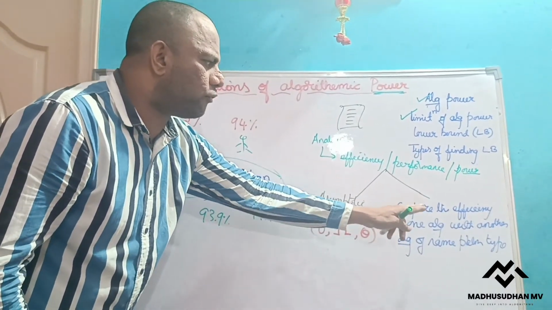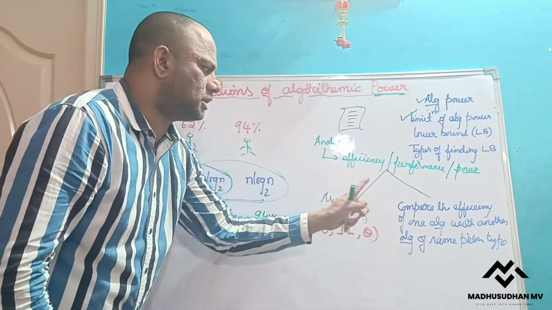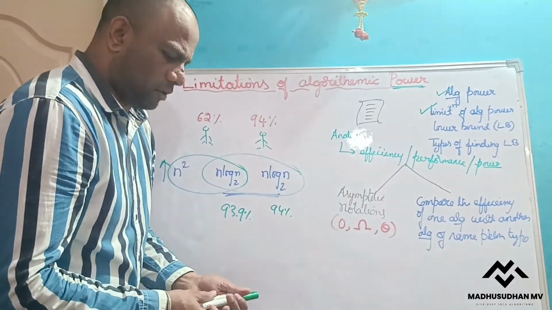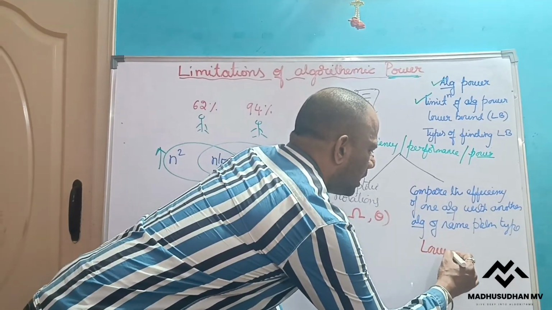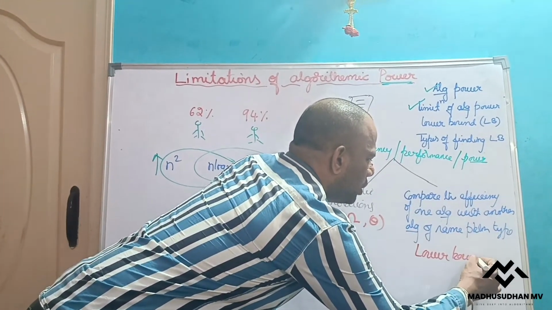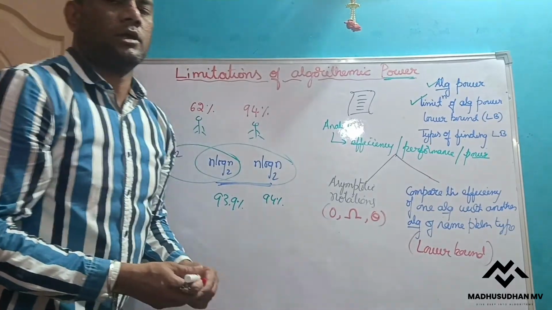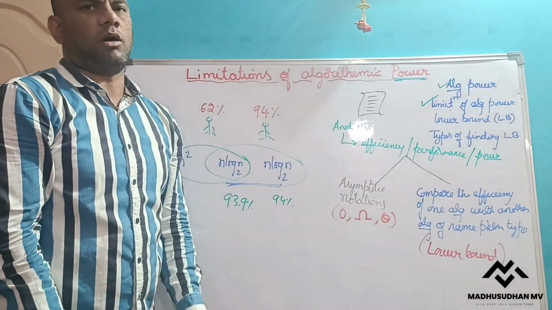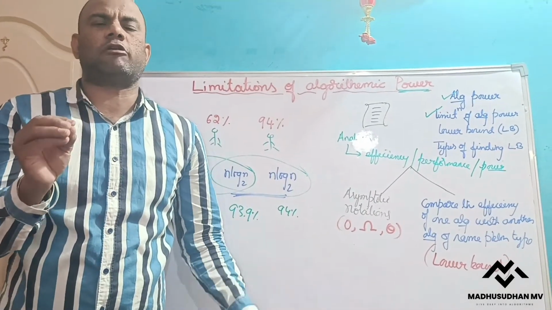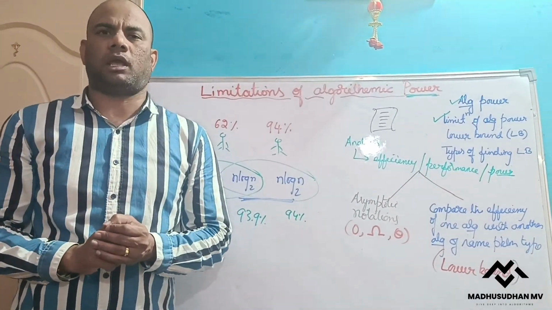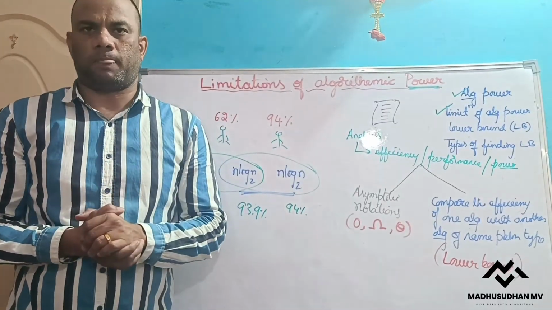Now, how to find the efficiency of an algorithm? This is one way. Another method is by finding the lower bound of an algorithm. What do you mean by lower bound? Lower bound is nothing but the estimation of the minimum amount of time taken to solve the given problem.